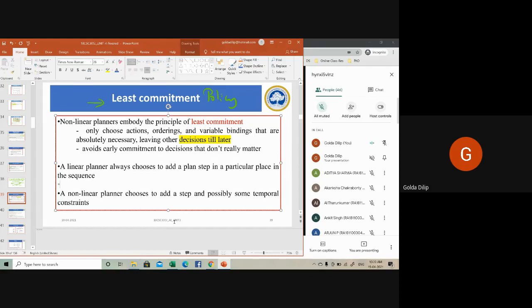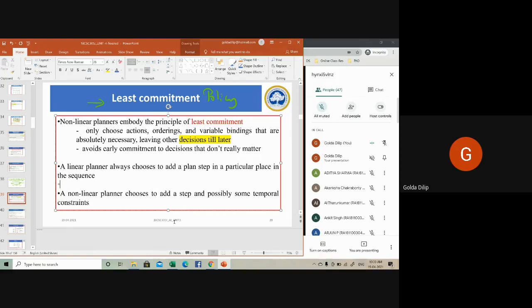One advantage of this least commitment is it avoids what is called rework, because the task may have to be undone. For example, let's assume that some assignment is being given for a particular course. A student completes the assignment on the same day, but doesn't get it evaluated from the subject faculty till the deadline, or till some grades regarding the submissions have been put up.